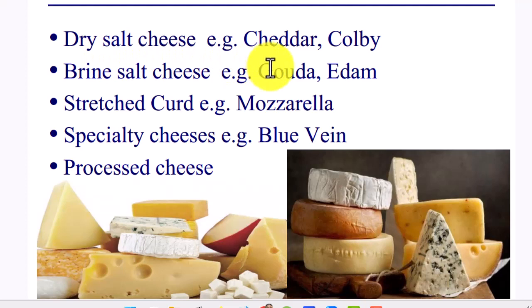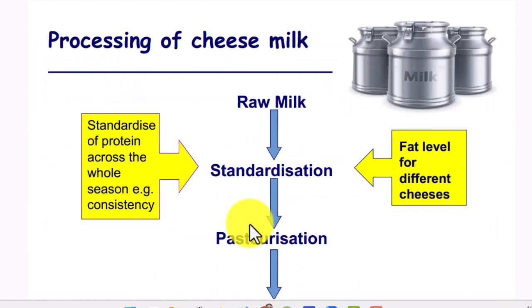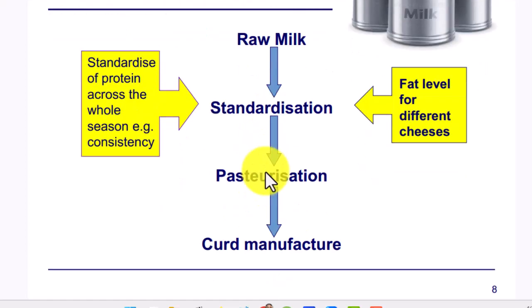Dry salt: cheddar, Colby. Brine salted cheese: Gouda, Edam. Stretched: mozzarella. Special cheese: blue vein, processed cheese.